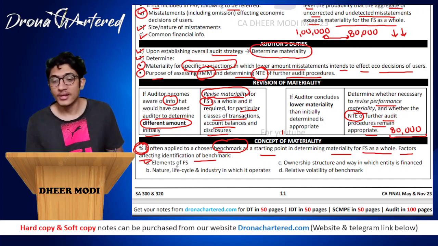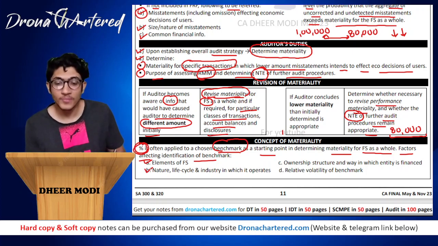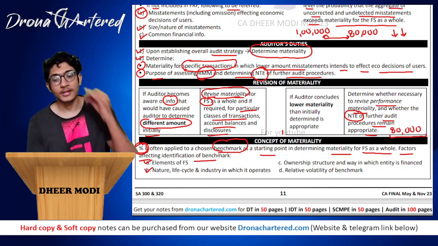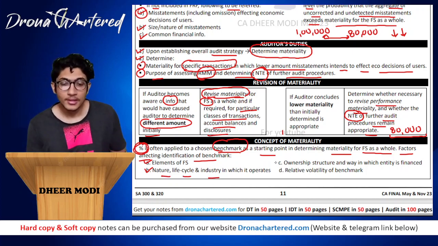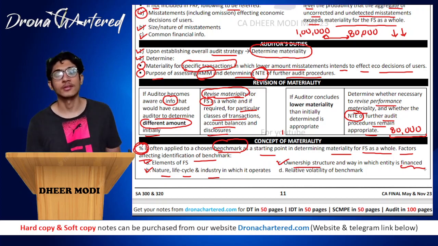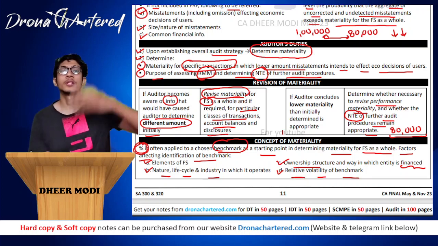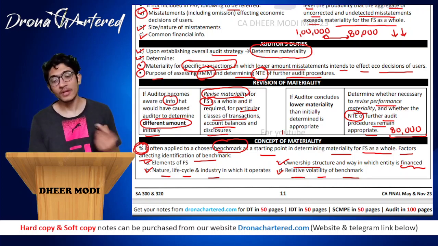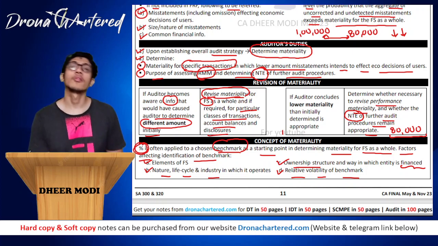First is elements of the financial statements, that is, what all elements you have in your financial statements, what all transactions you have, on that basis you will decide. Second is nature, life cycle and industry in which it operates, that is the entity's nature, life cycle and industry. C is ownership structure, what is the ownership structure of the entity and how is it financed. And your last point is relative volatility of that benchmark. Volatility is how much it fluctuates. For example, your fixed assets might not fluctuate that much, but your sales might have a volatile effect.